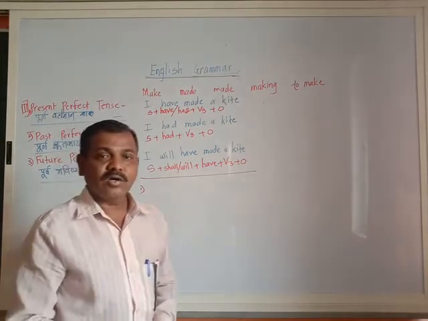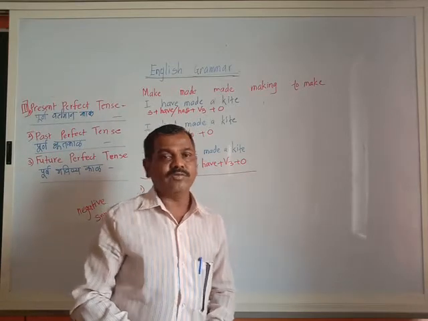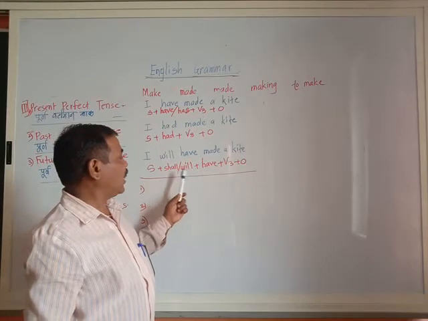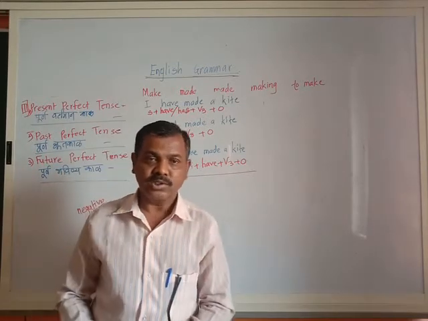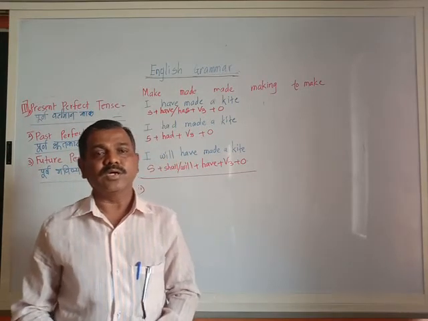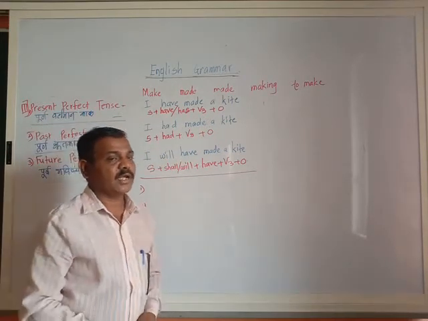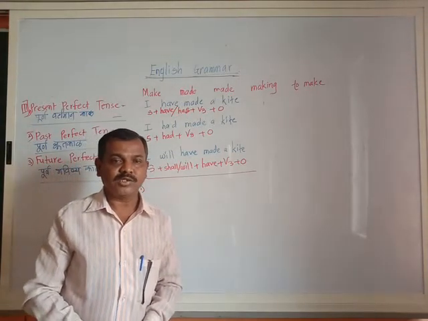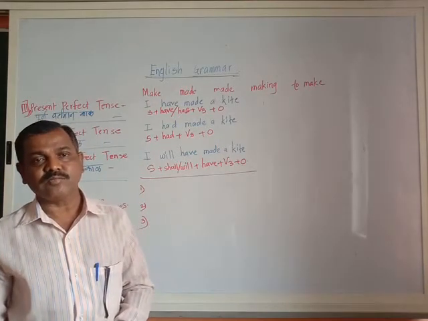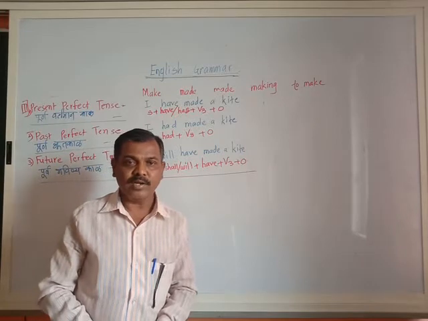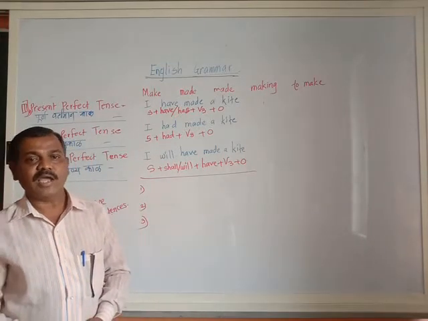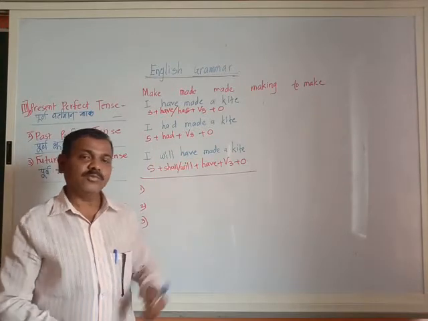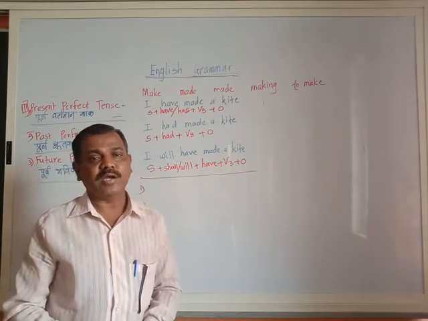Only the middle auxiliaries change there. Have, has in the present perfect, had in the past perfect, and shall have or will have in the future perfect tense. So sentences are like that. I have made a kite. Subject plus have or has is used, if the subject is third person singular. In the past perfect, I had made a kite. And in the future perfect, I will have made a kite.